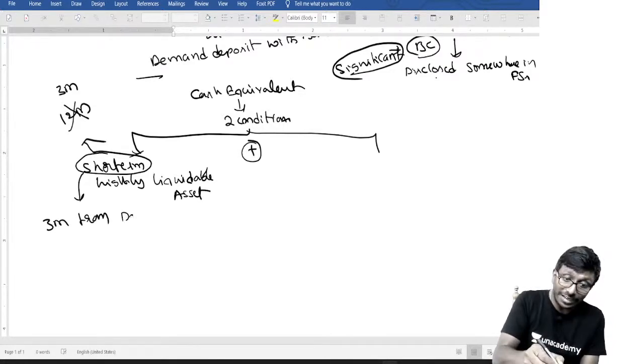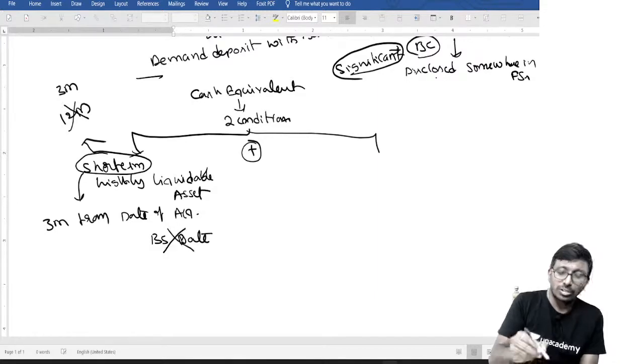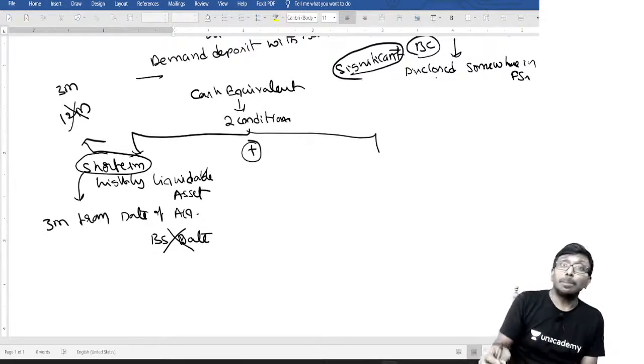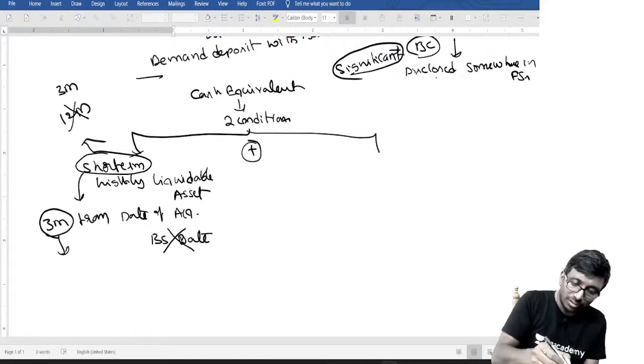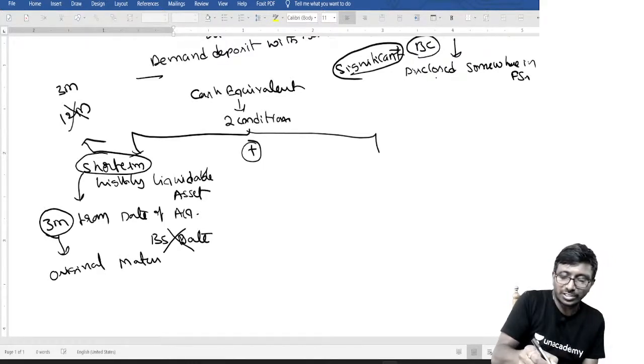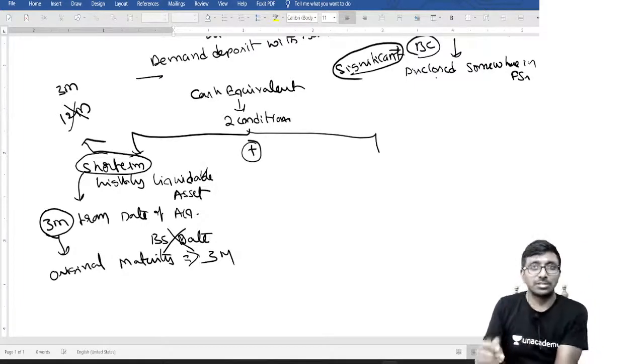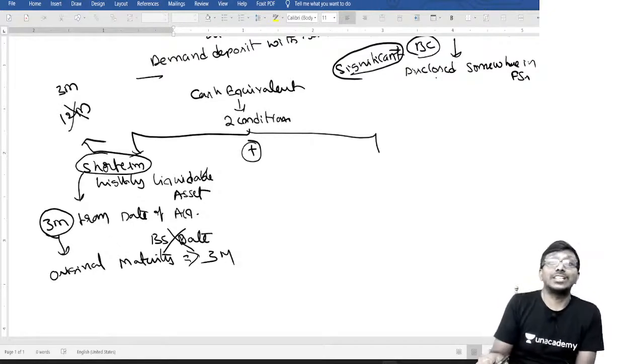3 months from the date of acquisition of the asset. Date of acquisition of asset, not from the balance sheet date, my dear. Generally, students are confused about this. Is it from the date of acquisition or is it from the date of balance sheet? That means the original maturity, I mean to say. The original maturity should be less than or equal to 3 months. If it is more than 3 months, sorry, it is not going to be cash equivalent.